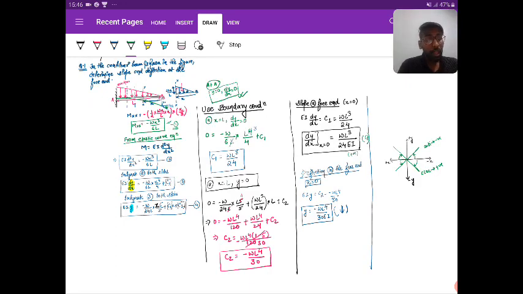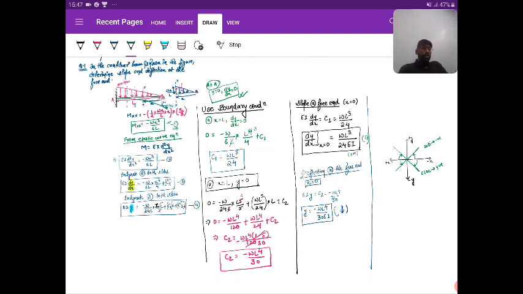Then what I did, I used the equation of the elastic curve, and I substituted M equal to EI times d2y by dx2. Then I did the double integration, got the indefinite integral, put in the boundary conditions, and got the values of C1 and C2. After getting C1 and C2, use the condition where you need to find the slope and deflection, get the value, and check the result using the sign convention. Is it clear? Any doubt, please ask.